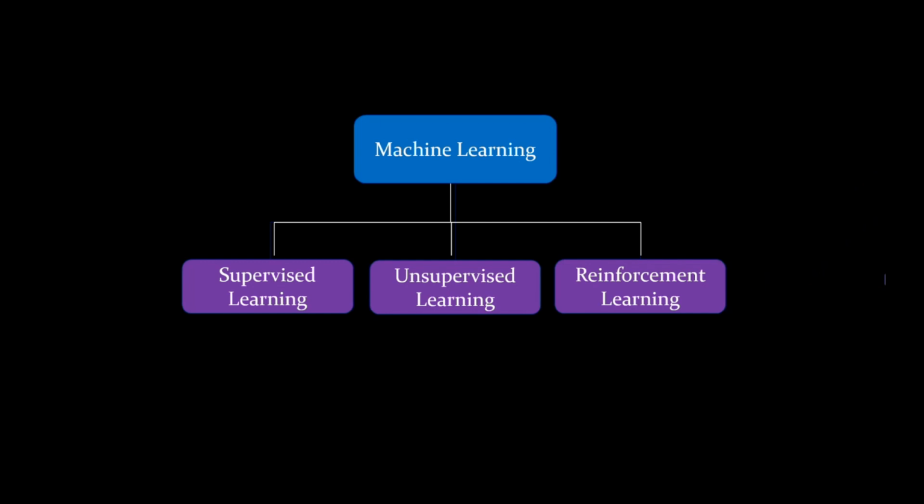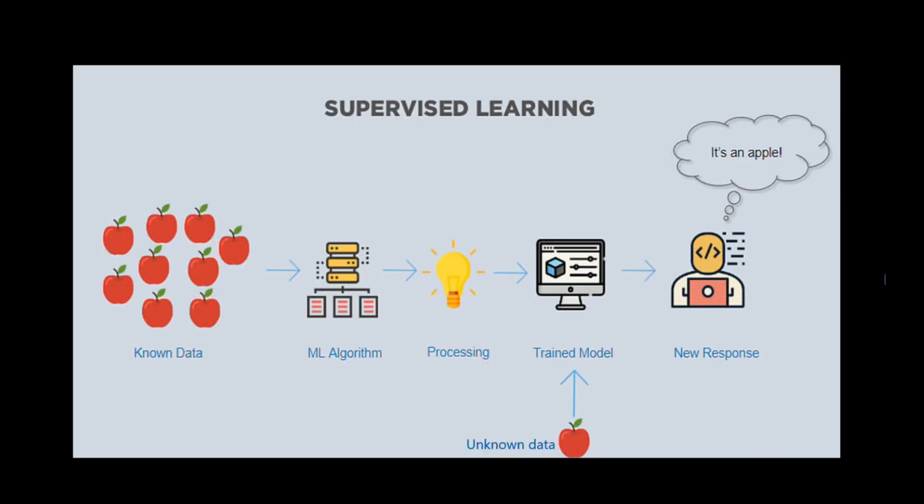Types of ML. Machine learning has three main types: supervised learning, unsupervised learning, and reinforcement learning. As the name says, supervised means it needs supervision. When the model needs the supervision of someone, that is called supervised learning. Supervised learning uses labeled data. What is the meaning of labeled data? We give it input as well as output.